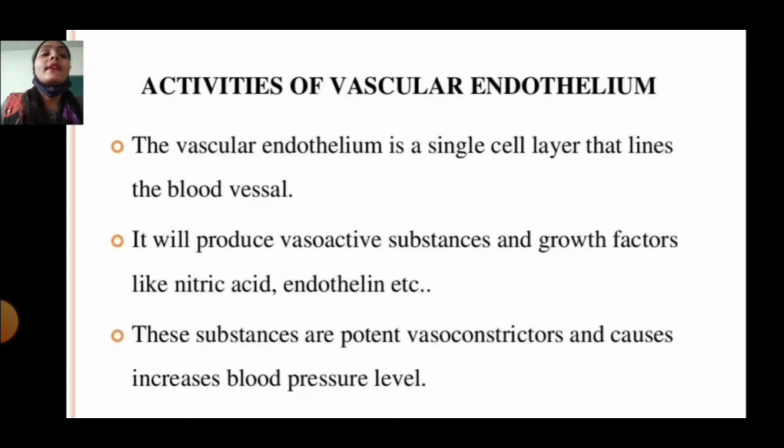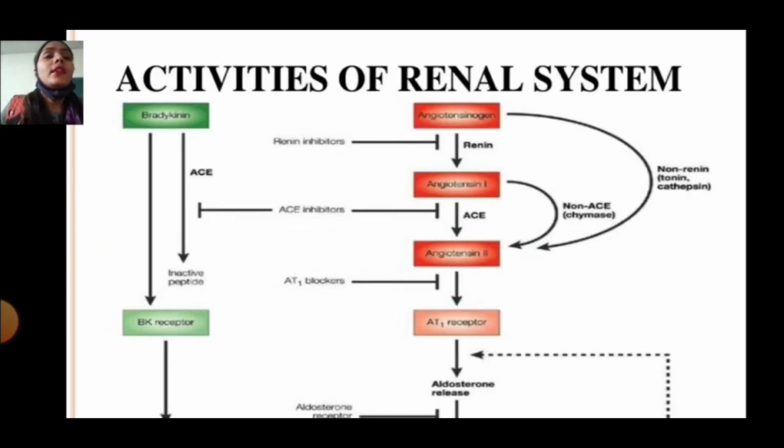Activation of vascular endothelium: The vascular endothelium is a single cell layer that lines the blood vessels. Next, it will produce vasoactive substances and growth factors like nitric oxide, endothelin, etc. Next, these substances cause vasoconstriction and cause increased blood pressure level.